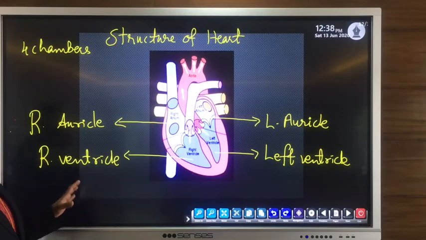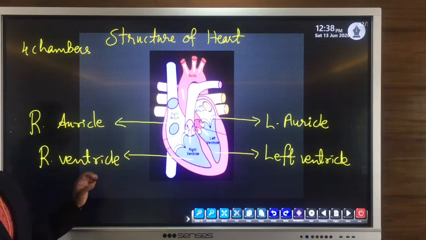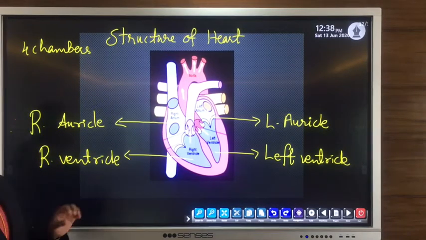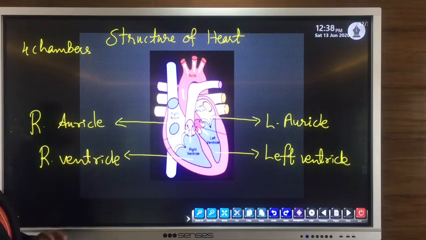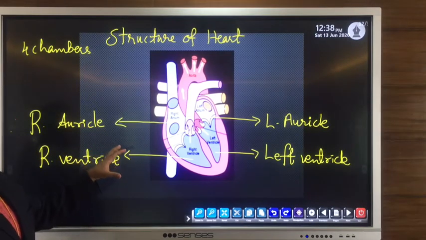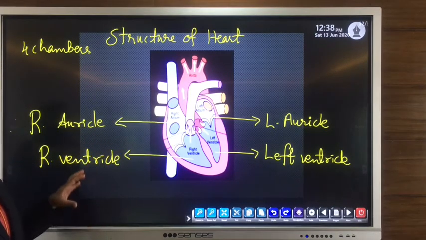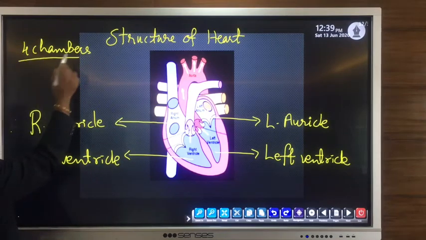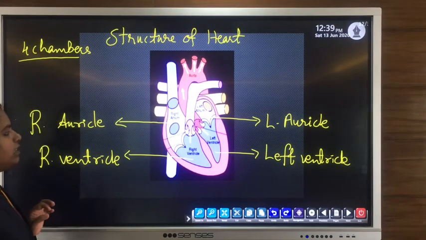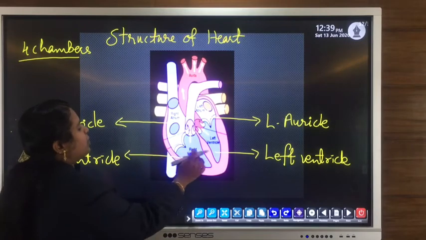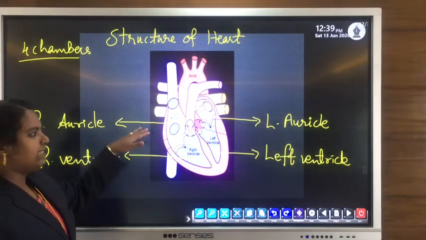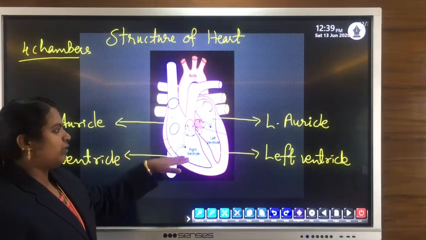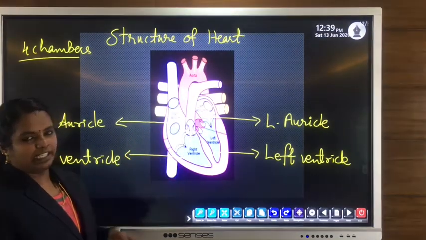This figure shows the structure of the heart, or a sectional view of the heart. The heart is made up of specialized muscle cells known as cardiac muscle, so it is known as a muscular organ. And this muscular organ, the main pumping organ, consists of 4 chambers: 2 upper chambers and 2 lower chambers. The upper chambers are known as auricles, and the lowermost chambers are known as ventricles.